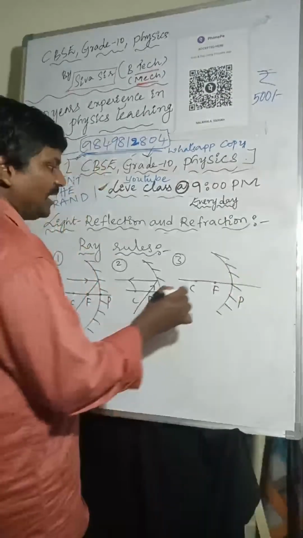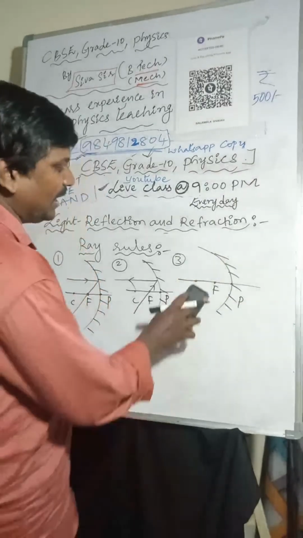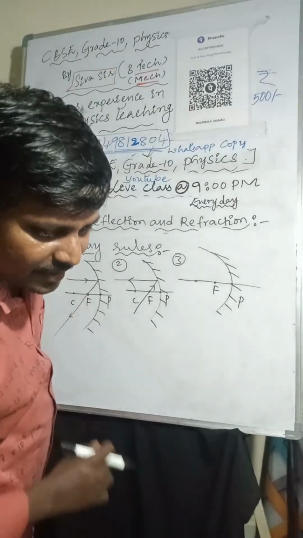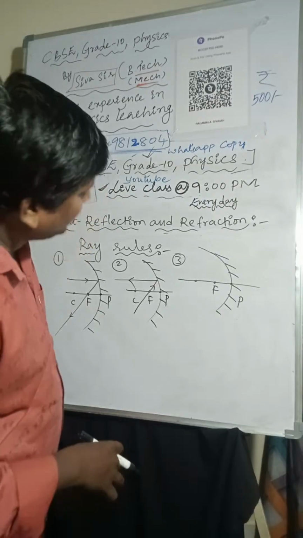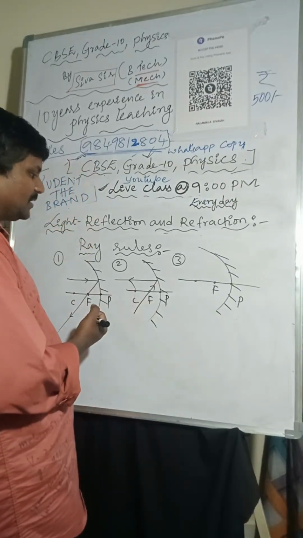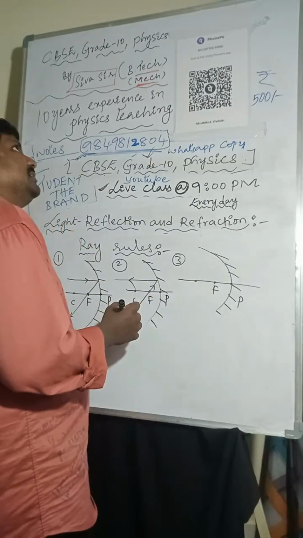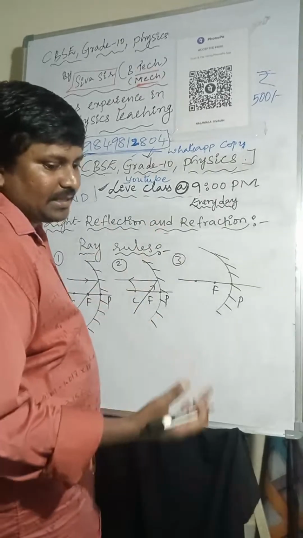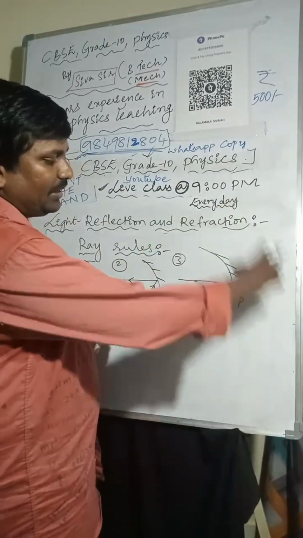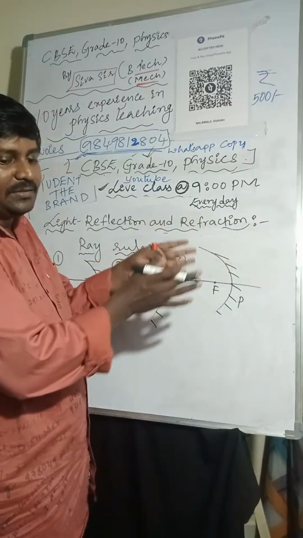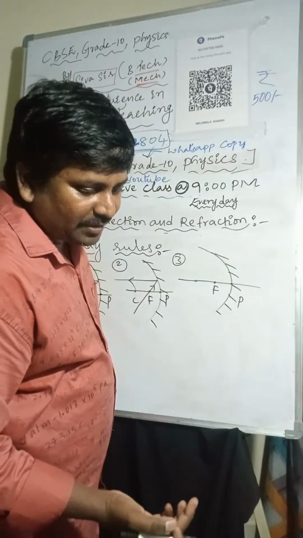Here I'm taking one light ray. If the light ray passes through the center of curvature... What if I take a ray from infinity not parallel to the principal axis? Yes, after reflection it passes through the focus only, right? You can see that it passes through the plane of focus. Plane, in the sense that normally we see 2D, x-axis and y-axis, but there is a third dimension. If you take three dimensions, it will pass through the plane. Do you agree with me?